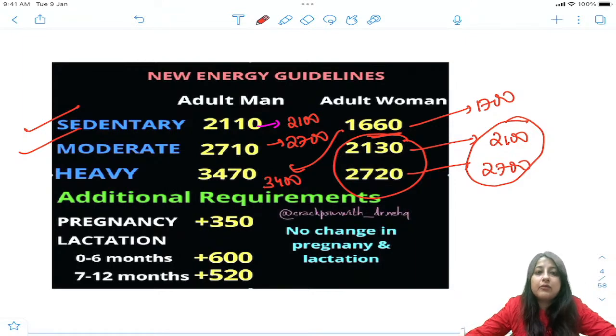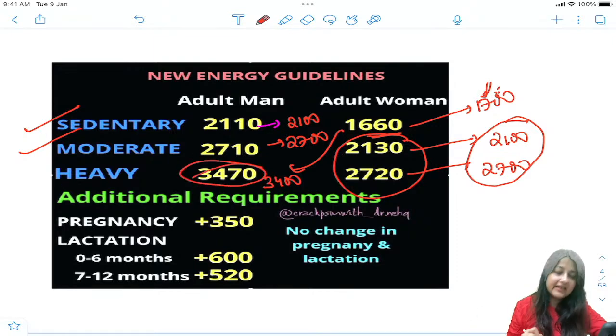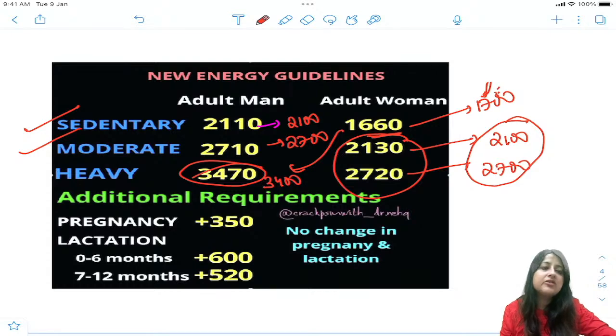The energy required by a sedentary and moderate worker man, 2100, 2700. The same is the energy required by a moderate and heavy worker woman, 2100 and 2700. And here your 1700, just double it. So if you double 1700, it's going to yield how much? 3400. Got it? This is very, very important.